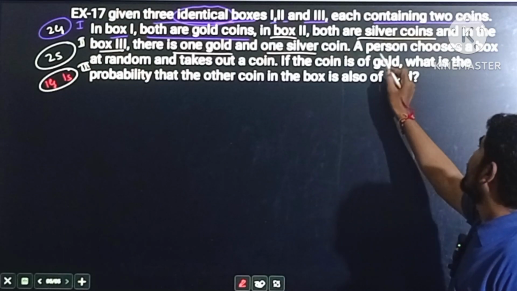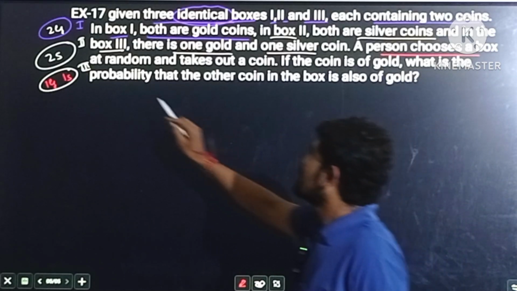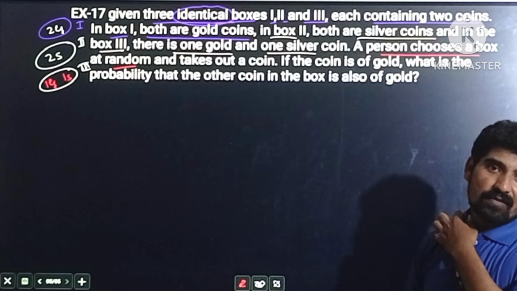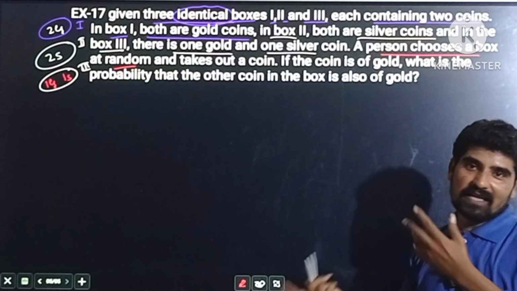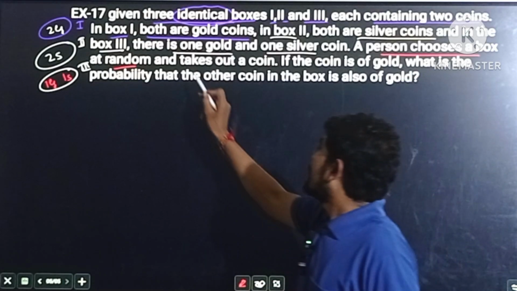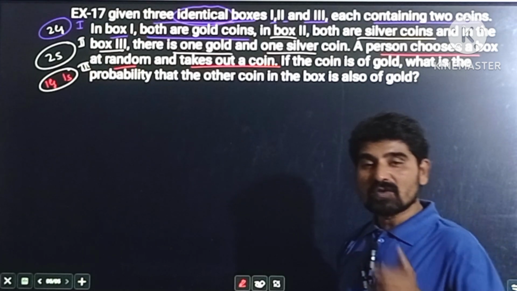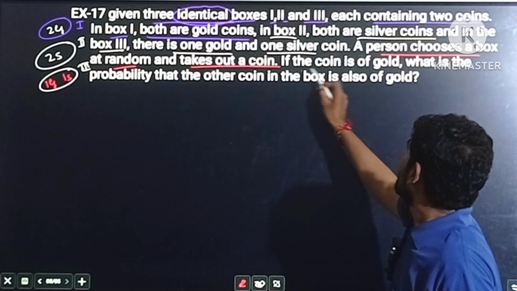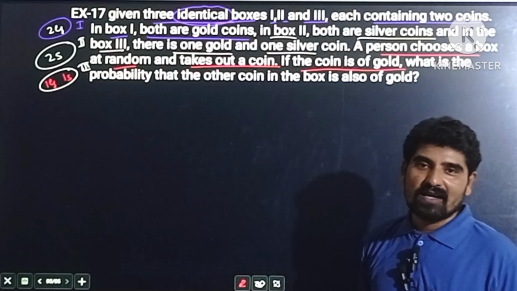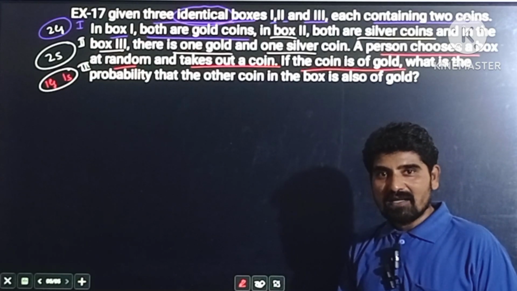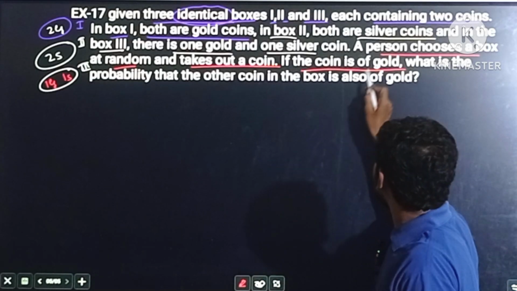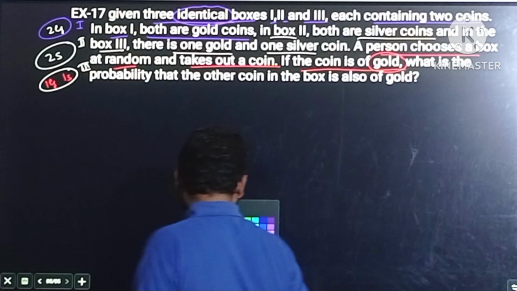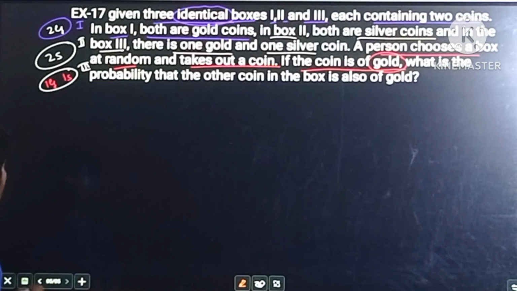And then he has given that a person chooses a box at random. Out of these 3 boxes, first he has to choose one box at random. So he may choose either first, second, or third, and then takes out a coin. He has to take one of the coins from the selected box, and if that selected coin is a gold, this is a given event in this question. What is a given event?